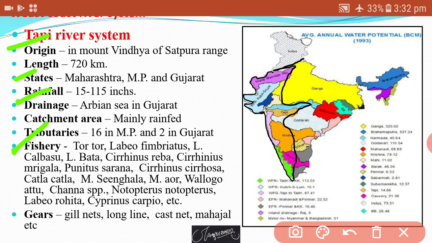And the gears or nets used, that is gill nets, long line, cast nets, mahajal types of nets, are used to catch the fish from this river.